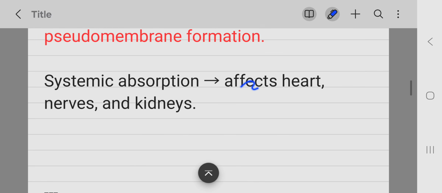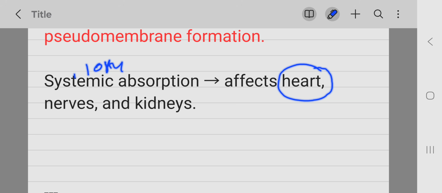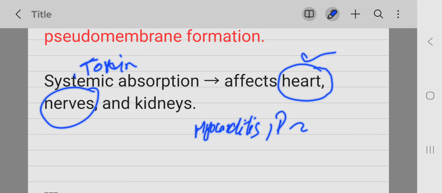It has systemic absorption. The toxin has systemic absorption and it affects the heart, leading to myocarditis and cardiomyopathy. It affects the nerves, leading to peripheral neuropathy. It affects the kidneys also.